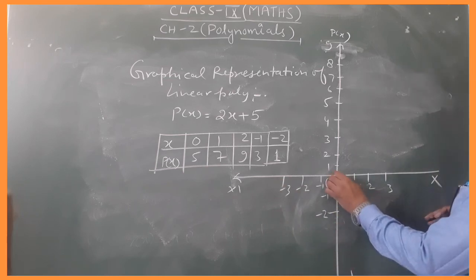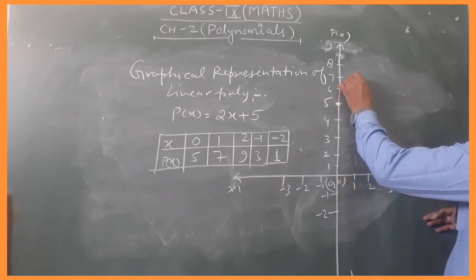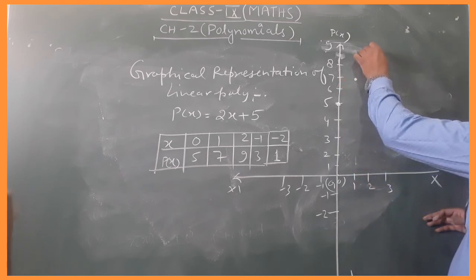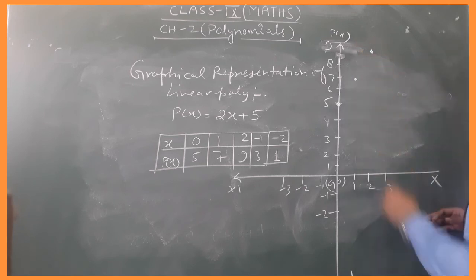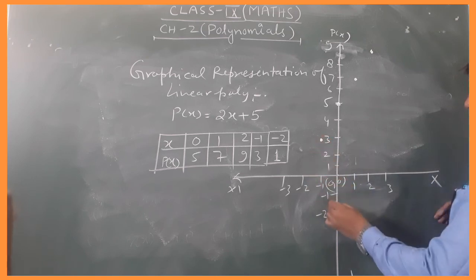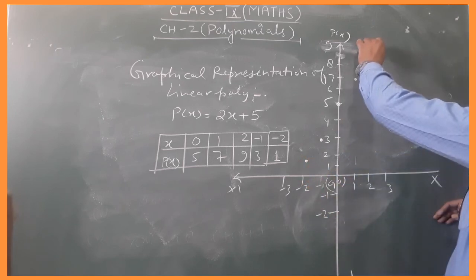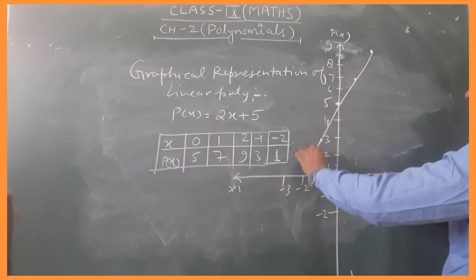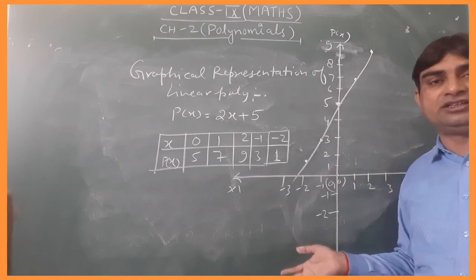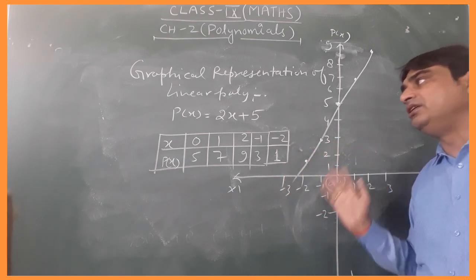If we take 0, then we get 5, the point (0, 5). From 1 we get 7, from 2 we get 9, from minus 1 we get 3, and from minus 2 we get 1. If you draw the graph, it is a straight line. So from this graph it is clear that when you draw the graph of a linear polynomial, we get a straight line.